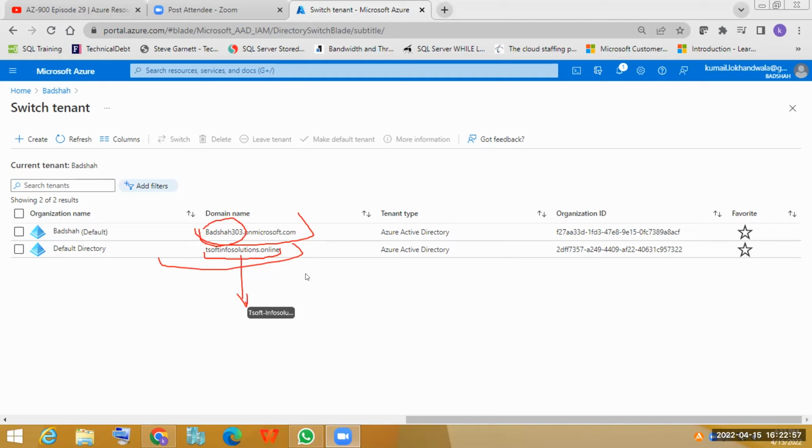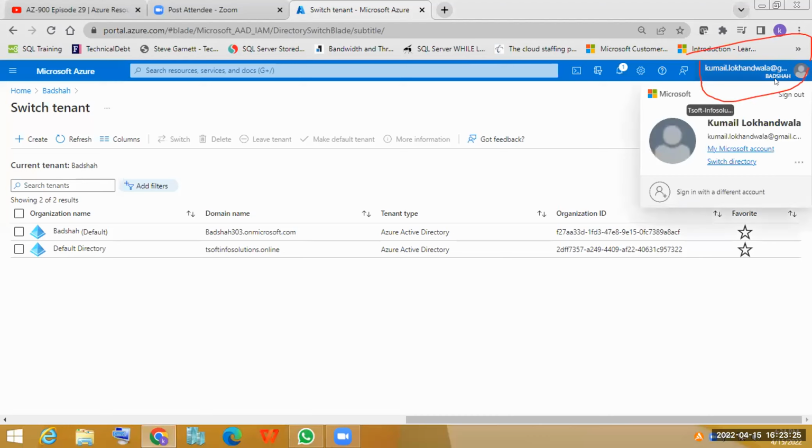I hope you guys can see the screen and I hope you guys can see these annotations, right? Yes. Okay. So right, one more thing. Now Kumail has logged in with his ID, with his Gmail ID. Kumail, can you click here? I'm not sure if you guys can see this. Okay, can you see this talking Tsoft? Because of this, I'm not able to see Kumail's right.